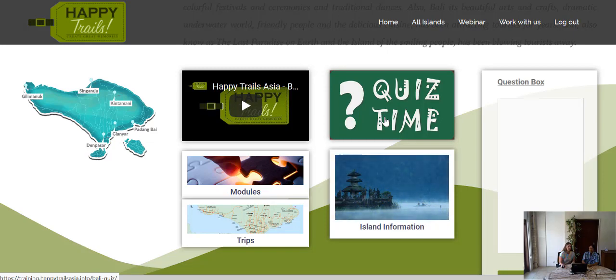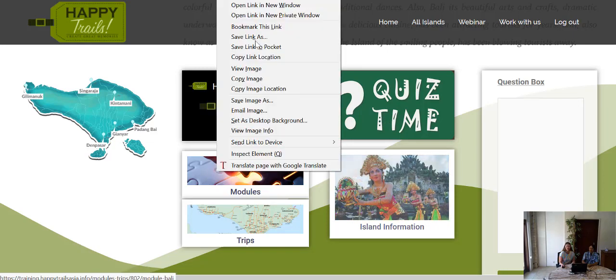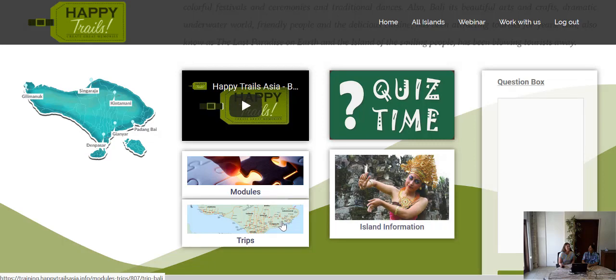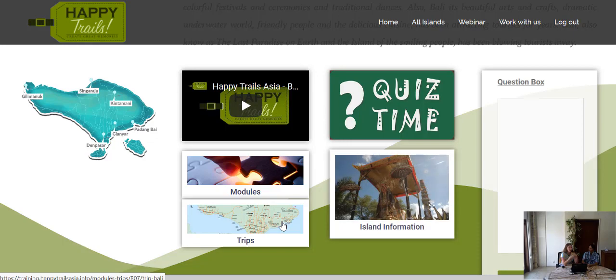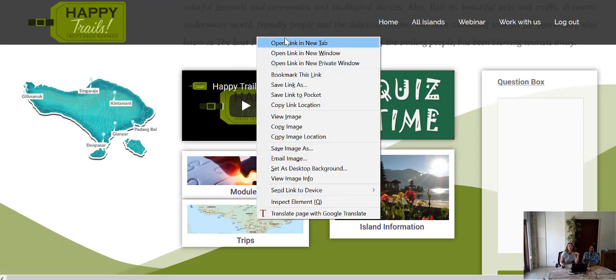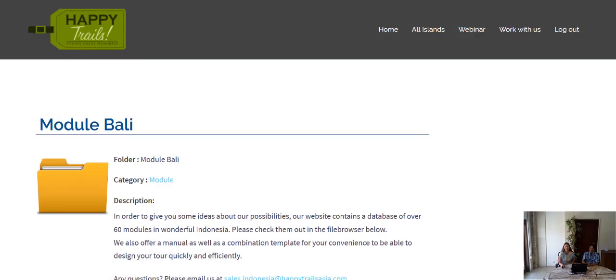Yes, and then maybe we can just show you here the module area. Might be interesting because we have a lot of sample trips already available, and if you're there with your client and you just want to show them a little bit what you could offer them, we have here all little short modules, and here all already complete sample trips available.